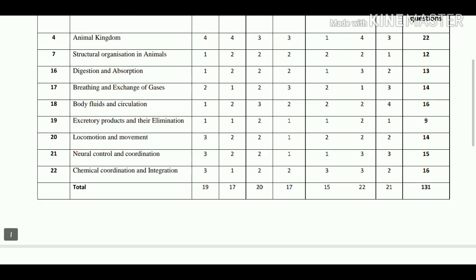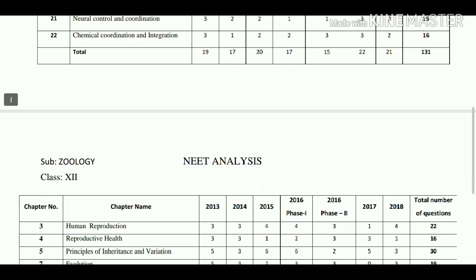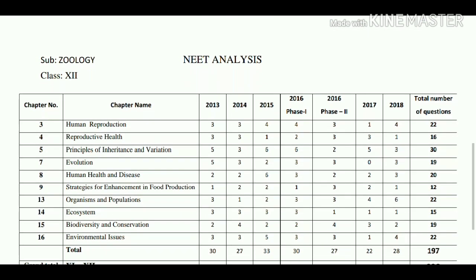And let us see the 12th standard syllabus of zoology, how many questions were asked.